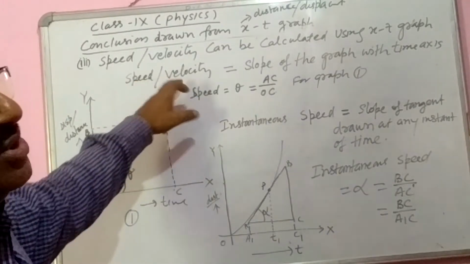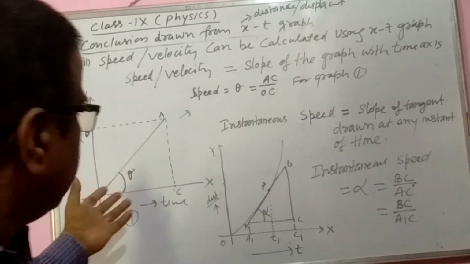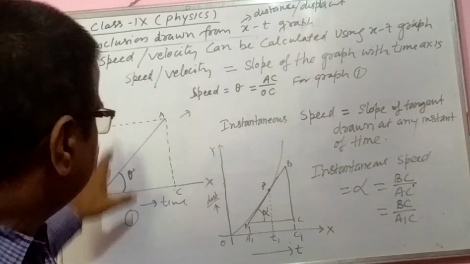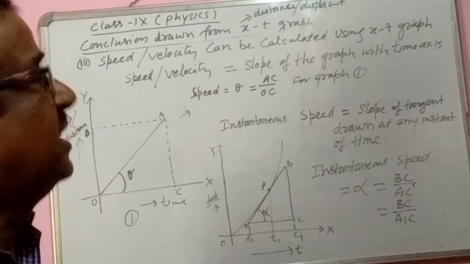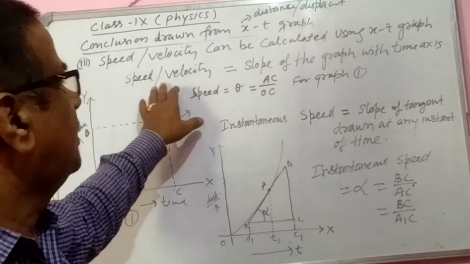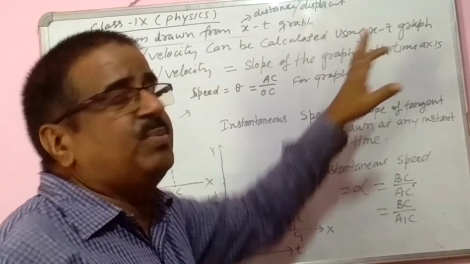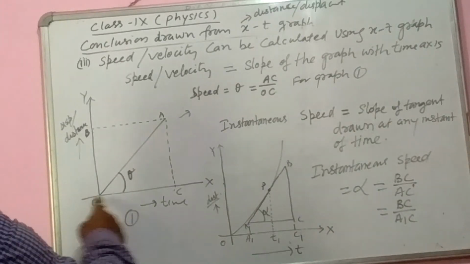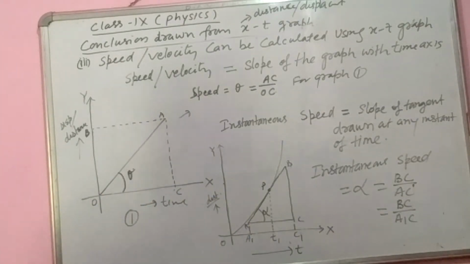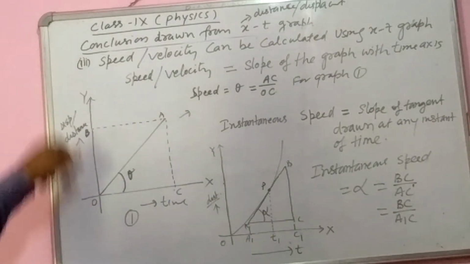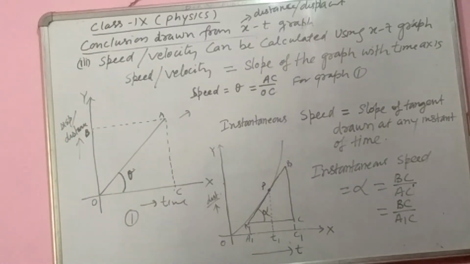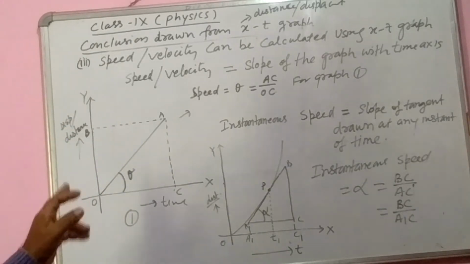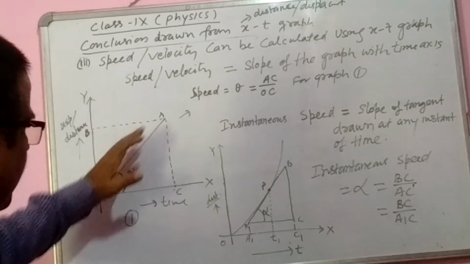The speed or velocity of the body at any time is the average speed. In a straight line, it will give the average speed. So speed or velocity is equal to the slope of the graph with the time axis. The x-axis is termed the time axis and the y-axis is termed the distance axis. So speed can be calculated with the slope of the graph.